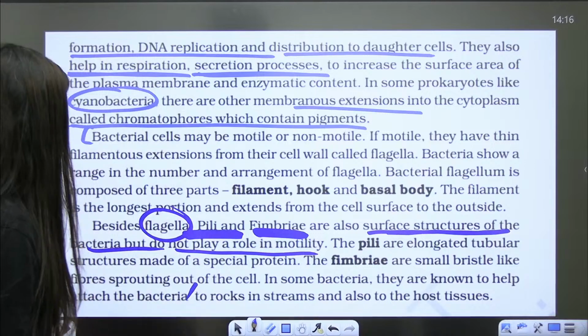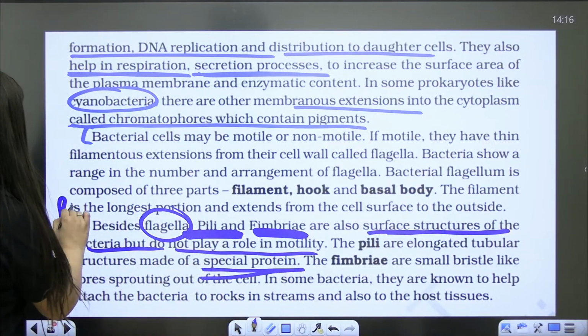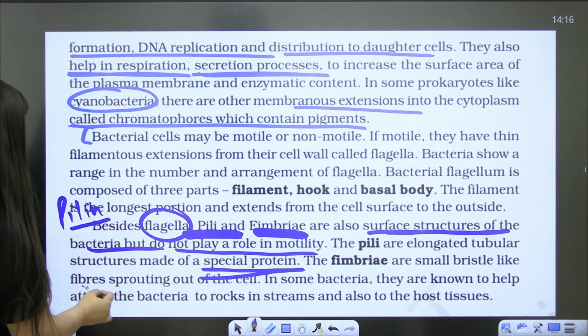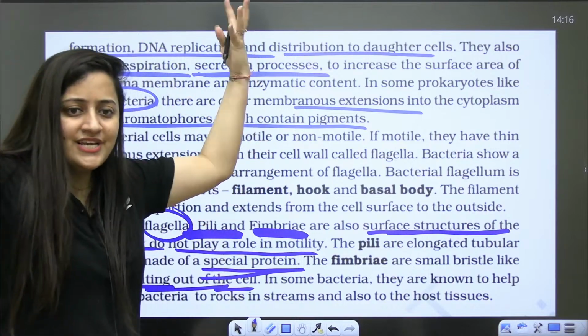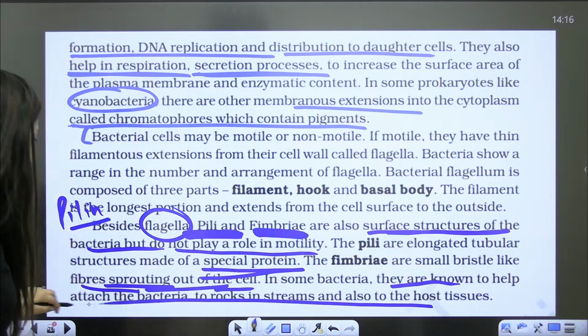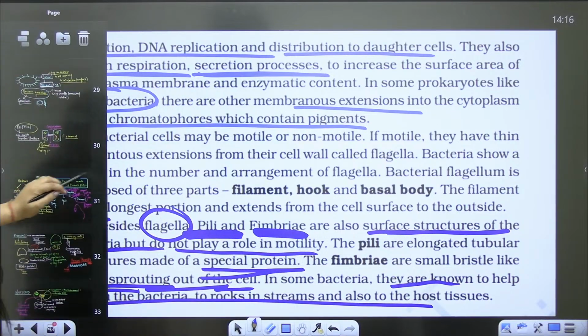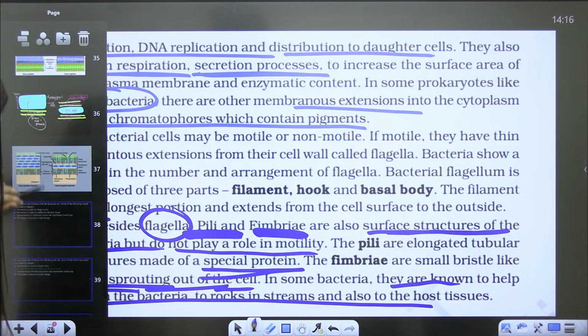One point. Now pilae are elongated structure made up of special protein. You know the name of the protein is pilin. So fimbriae are small bristle like fibers which are sprouting out from the cell. Okay, bache. So in some bacteria, they are known to help to attach the bacteria to rocks in stream and also to the host tissue.